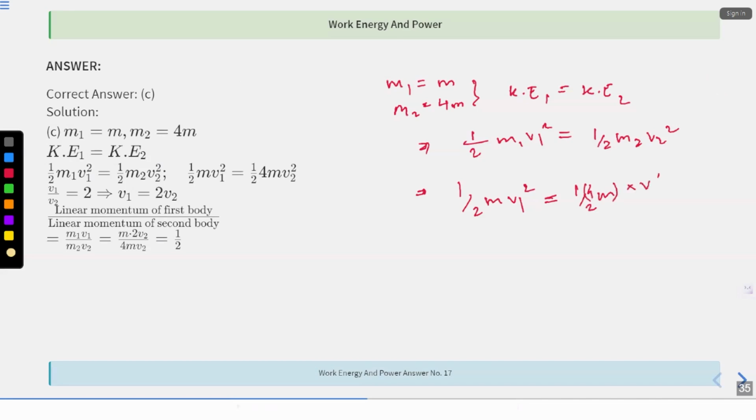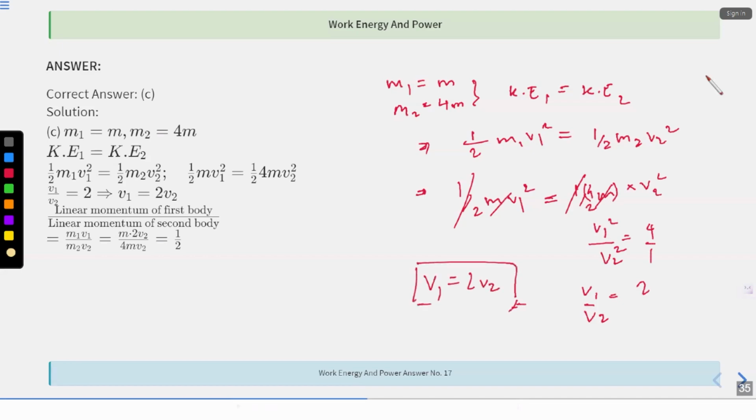Half cancels, M cancels. From this, V1 square by V2 square is equal to 4 by 1. So V1 by V2 is equal to 2. This says that V1 is 2 times V2. I hope this is clear.